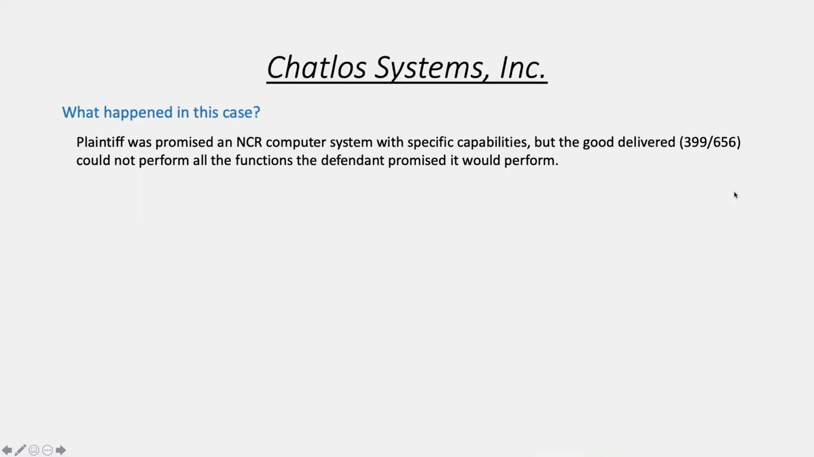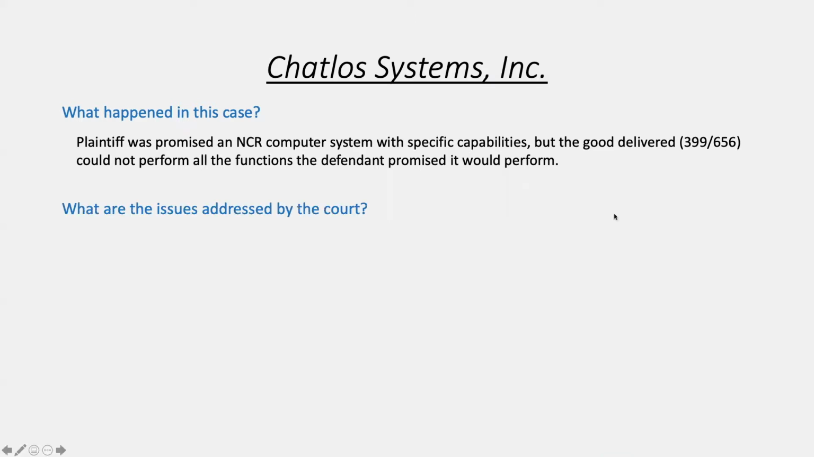Well, you have a plaintiff who was promised an NCR computer system that would perform specific capabilities. But the good the plaintiff received, which was the 399-656 model, couldn't perform the functions the defendant warranted or promised it would perform.